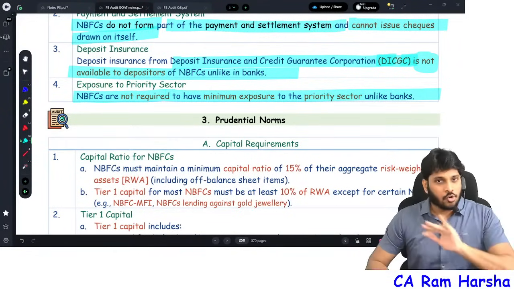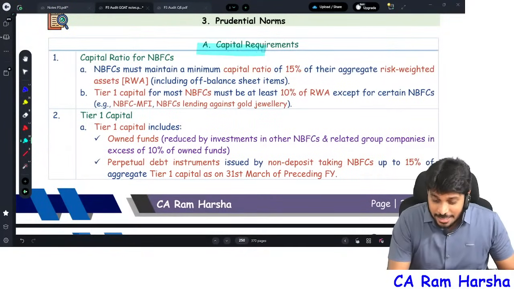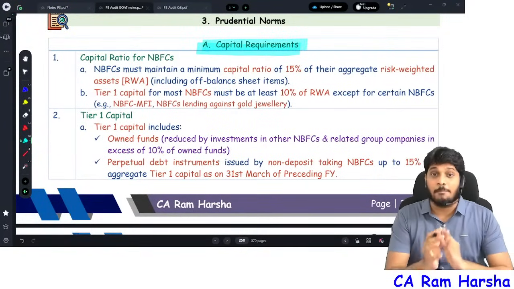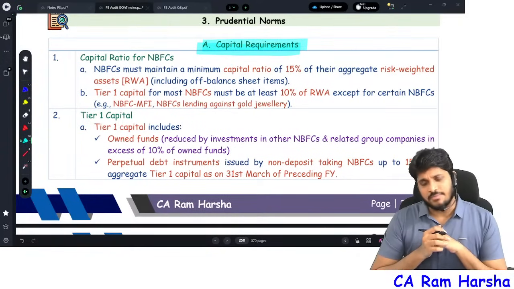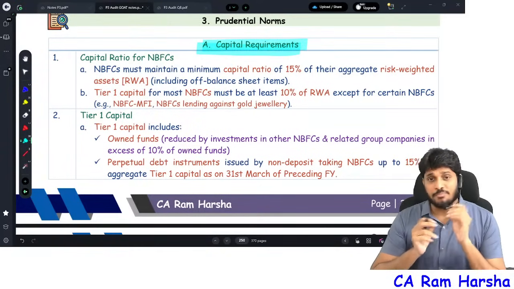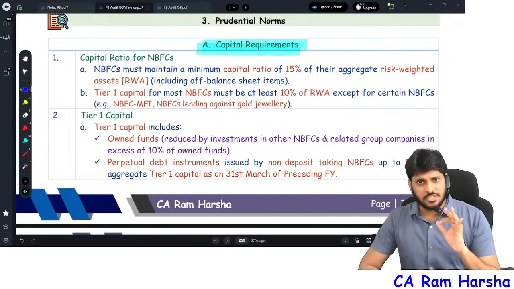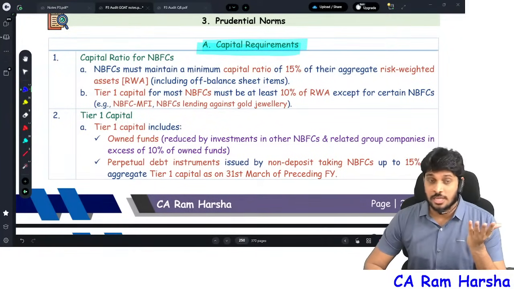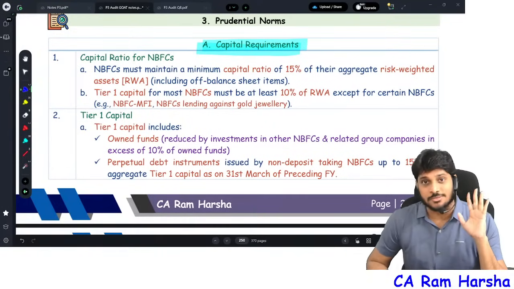All that clear? Next, the most important part of the discussion, capital requirement. This has a very big amendment. Whether it's a bank or NBFC, all of them have to maintain something called the capital adequacy ratio. Every bank and NBFC, even insurance companies, must maintain capital. For your information, an insurance company must have minimum 100 crore capital in order to start insurance business.